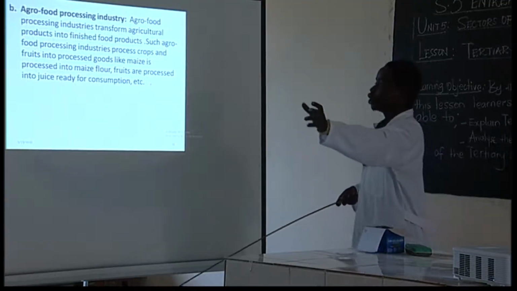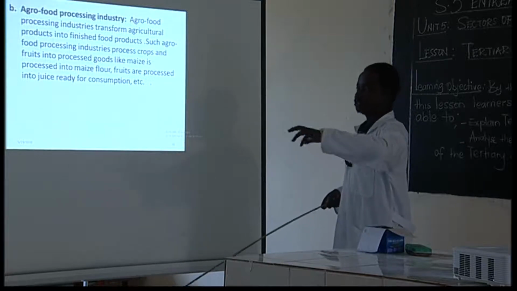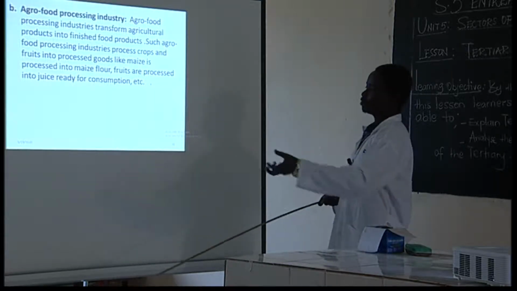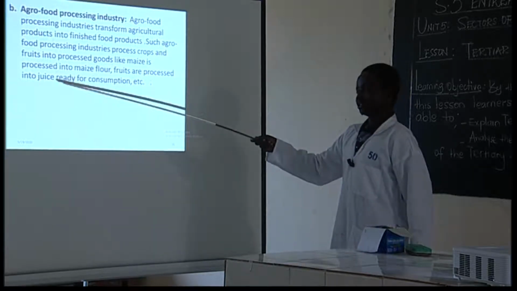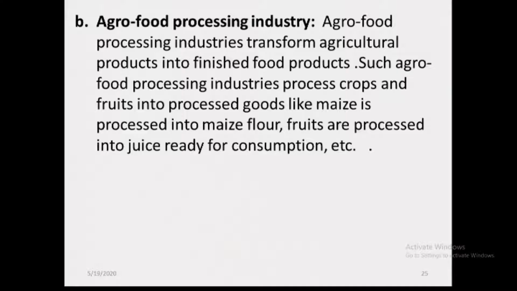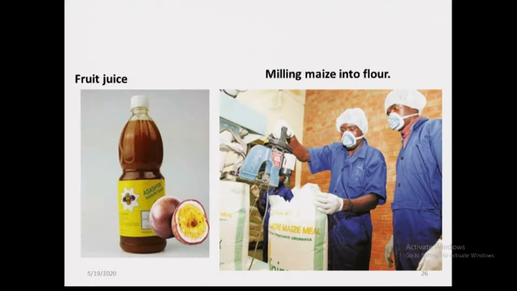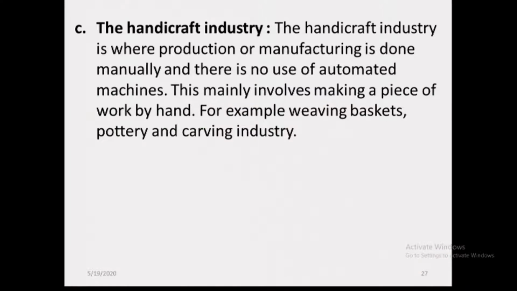Still they use raw materials, they use fruits, and they make for us juice. You know this juice, mango, you remember them, akarosho, all those ones. They use fruits, and then they make all that. So that is under the manufacturing sector. That is a diagram that shows, I think you can see this gasha fruit juice, meaning maize into flour. You can check that.